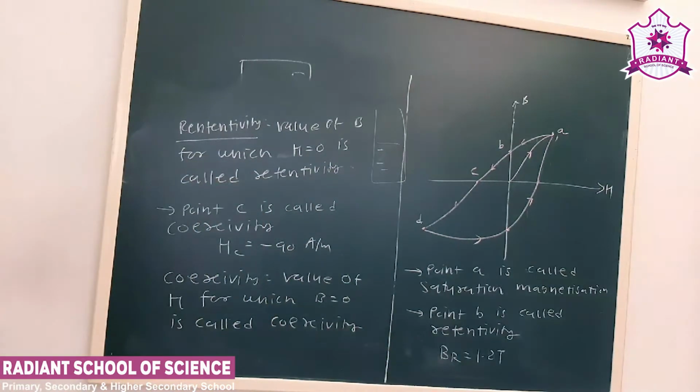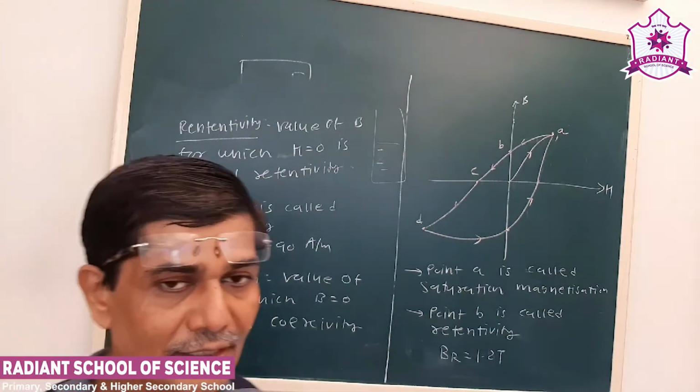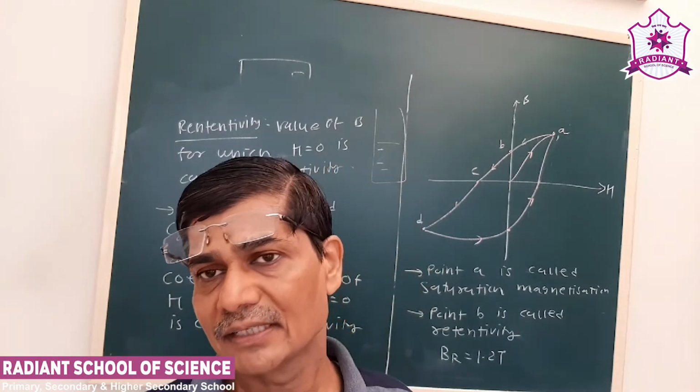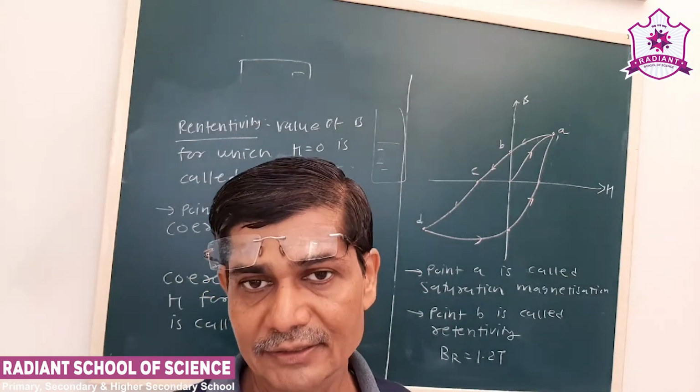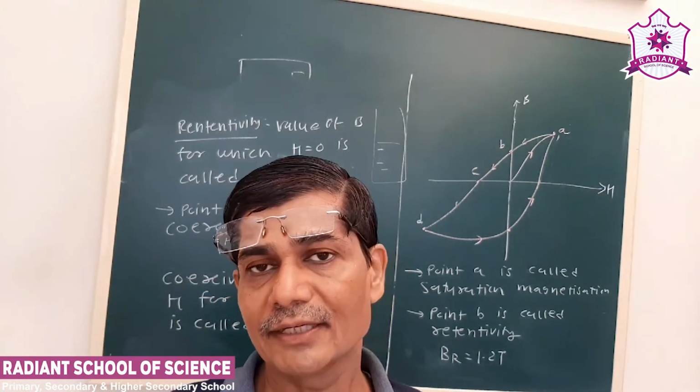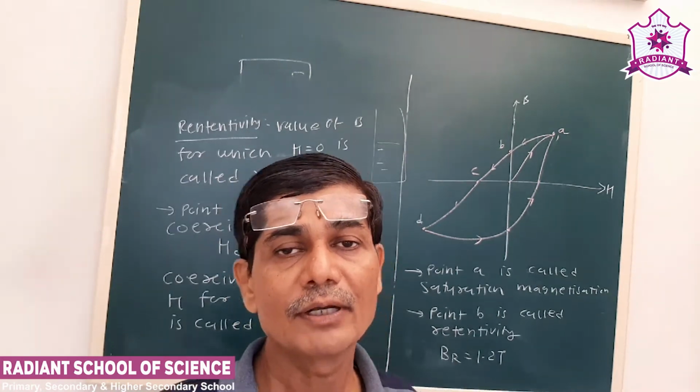Now this hysteresis curve basically represents the energy losses per unit volume.